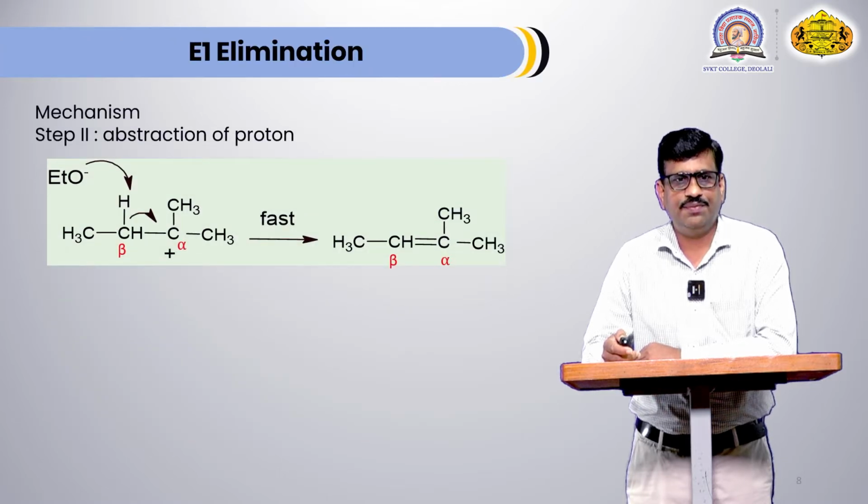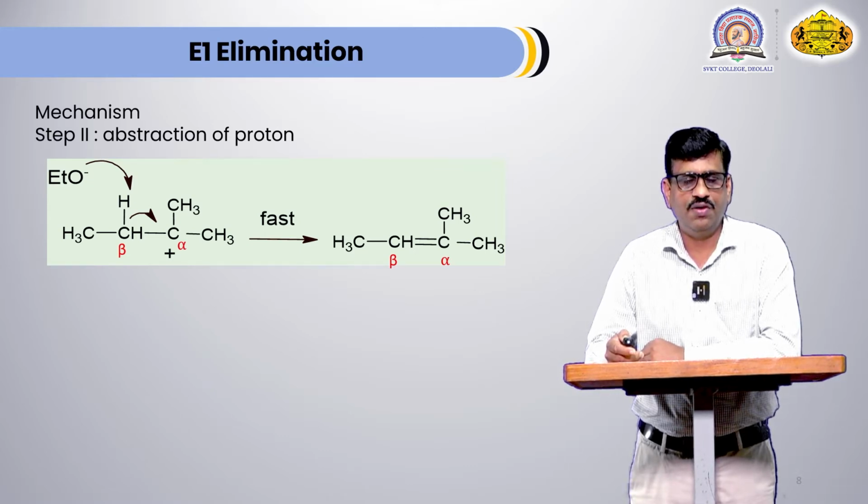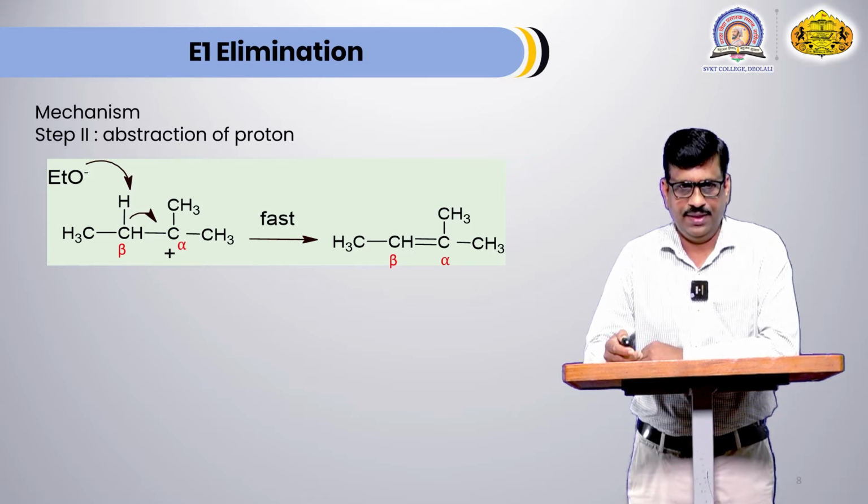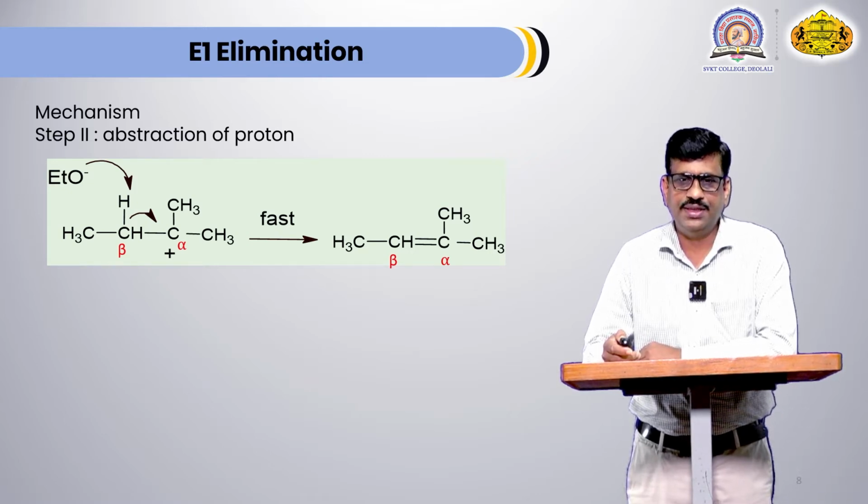Now second step is abstraction of proton. Base abstract beta proton and there is formation of double bond between C alpha and C beta. Abstraction of proton does not take place in first step. That is, the role of base is not in first step. That's why rate of this reaction is not depend on the concentration as well as the nature of the base.